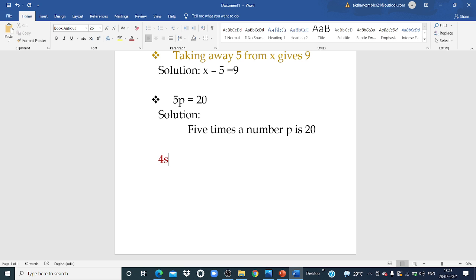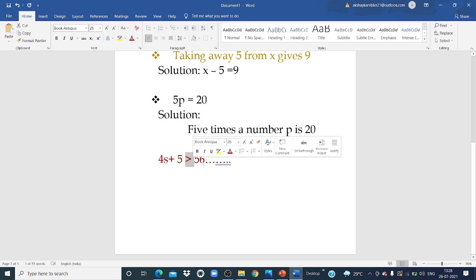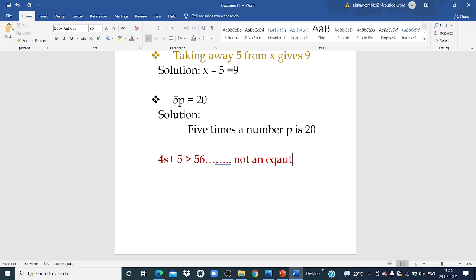I'll write example: 4s plus 5 is greater than 56. So is this an equation, my dear students? No other sign can be used except equality. Here we are using a comparison sign, so this is not an equation. Clear? No, this is not an equation.